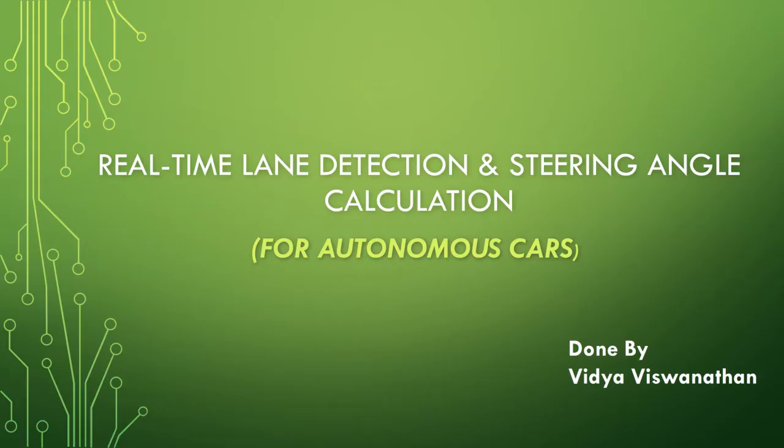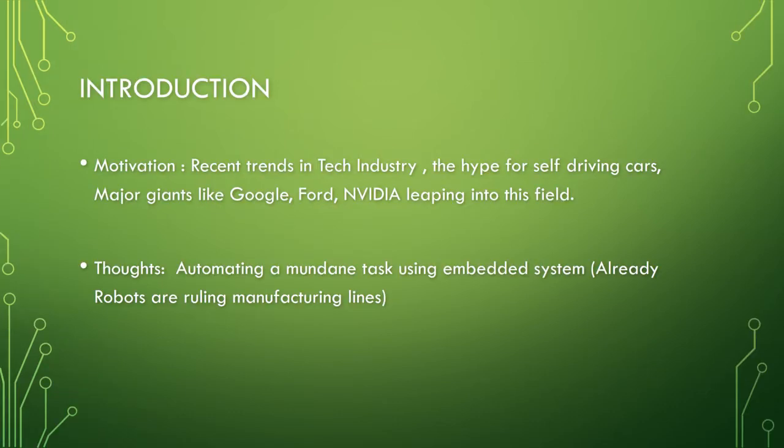Hi everyone. So now I am going to present my project, Real-time lane detection and steering angle calculation for autonomous cars. As many of the latest technologists have predicted, self-driving autonomous cars are going to be the future in the transportation sector, and many of the billion-dollar companies like Google, Uber, Apple, etc. have already started working to come up with the safest way of making a road vehicle completely autonomous.